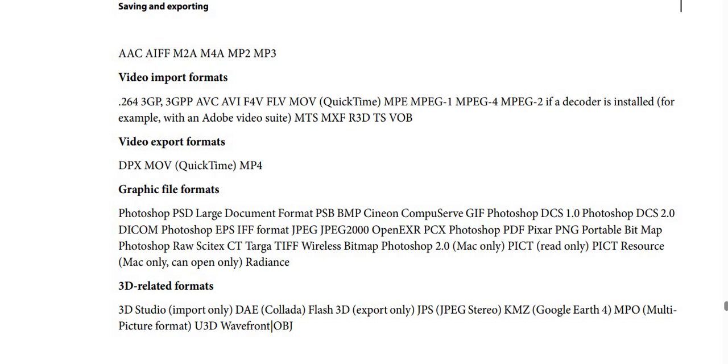And if you use Mac only, PICT read only, and PICT resource, Mac only, or can open only Radiance.